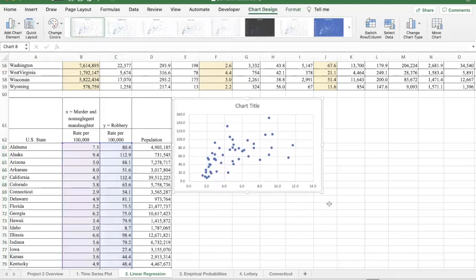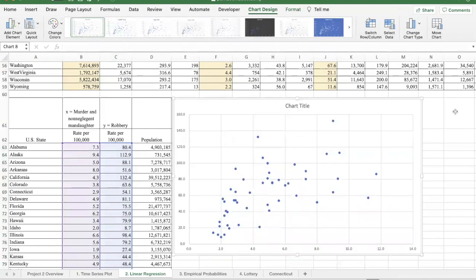And so, yeah, it looks like there might be a relationship there. We have an upward trend, kind of a wide trend channel here. But these points tend to, as the X gets larger, it looks like the Y is getting larger as well. This one here is the Y. This is the robbery rate. And what 120 means is 120 robberies per 100,000 in the population. Down here we have the murder rate. There's not as many murders as there are robberies. Therefore, the rates will be a little smaller. You can focus in on individual points.